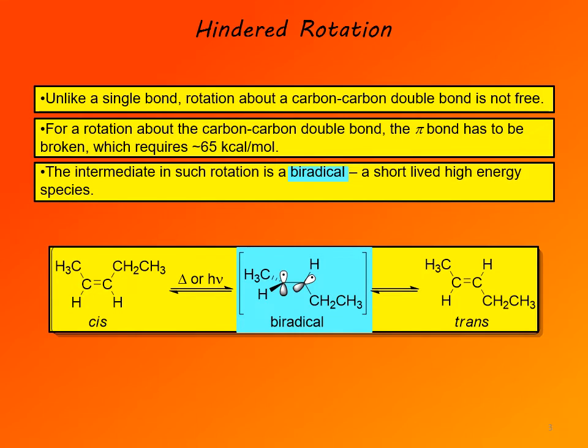So, for example, starting with cis-2-butene, if energy is supplied in the form of heat or light, the carbon-carbon pi bond is broken and a biradical is formed. The biradical has only a carbon-carbon single bond, so rotation is free. The biradical is a short-lived species, so the pi bond reforms rather quickly and isomerization has occurred. So the cis isomer has been converted into the trans isomer as the pi bond is formed.